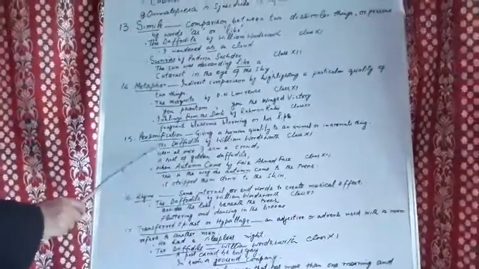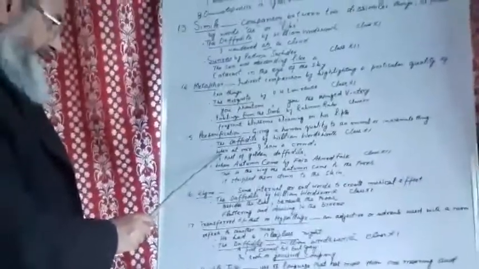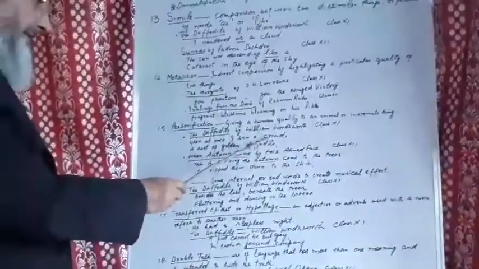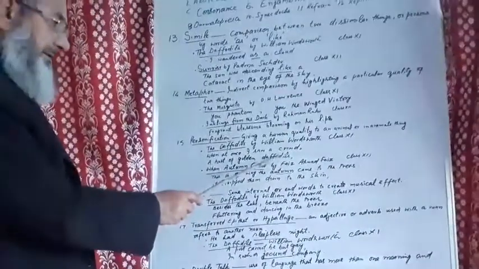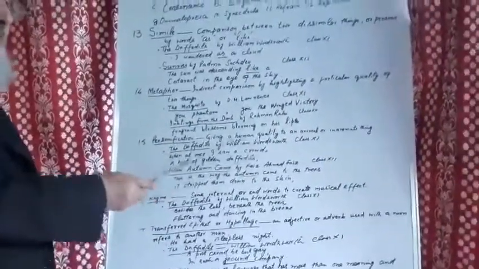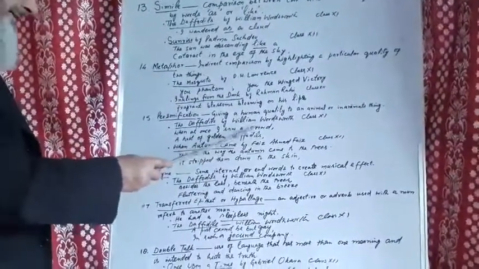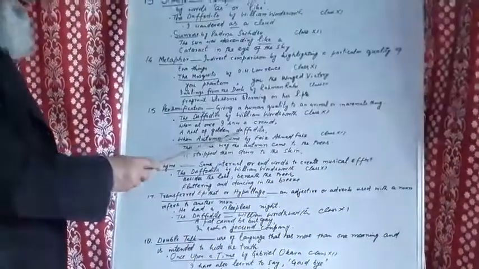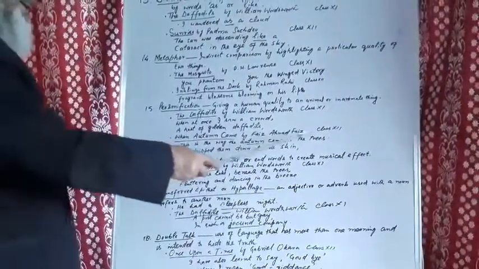For example, in the poem The Daffodils by William Wordsworth, class 11 poem, when at once I saw a crowd, a host of golden daffodils. The daffodils were in a crowd, but crowd means a large gathering of people. We use the word crowd when there is a large gathering of people. But here this quality has been attributed to the daffodils. So it is personification.